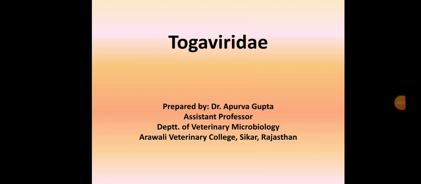Good morning, class. Today we'll talk about another small but important family, that is Togaviridae. This family is important especially in case of equines, that's horses, particularly because the viruses coming under this family are responsible for causing various encephalitic diseases. That's important for causing encephalitis in horses, and there were various outbreaks of equine encephalitis recorded in previous years caused by viruses under the family Togaviridae. So this is an important family.